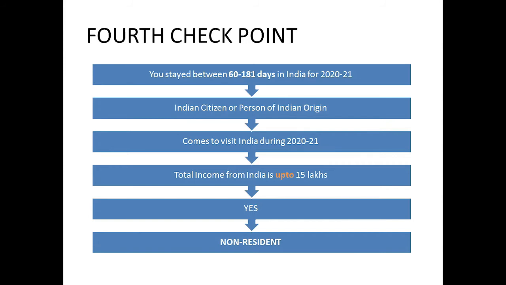But let's say you are an Indian citizen or a person of Indian origin, and have come to visit India, but your total income is more than 15 lakhs. Then what will happen? This we will see in our fifth checkpoint.